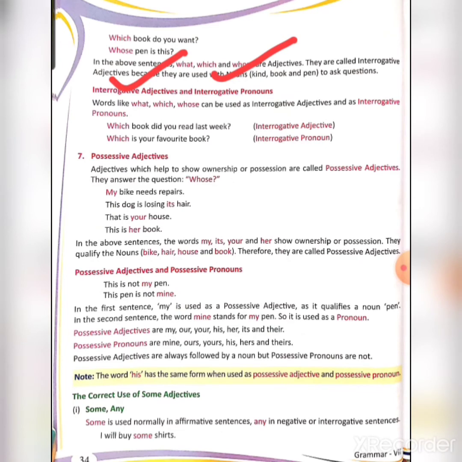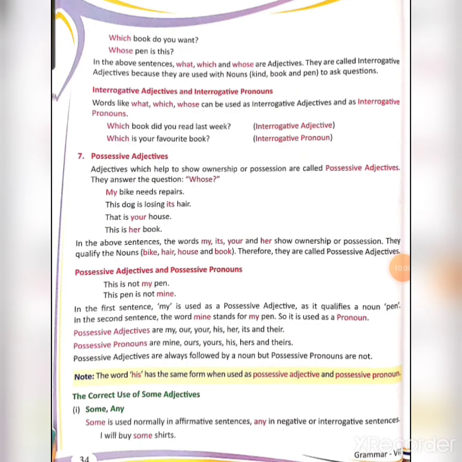For example, which book did you read last week? Book is a noun here and you are using which with a noun, so which is an interrogative adjective. But in the next example, which is your favorite book? You are directly asking the question, so which is here an interrogative pronoun. I hope you are understanding it well.